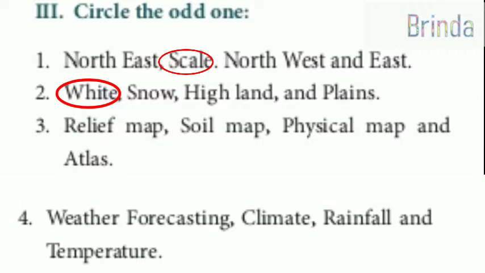Third question, relief map, soil map, physical map and atlas. So here the odd one out is atlas. Fourth question, weather forecasting, climate, rainfall and temperature. So here climate is the odd one out.